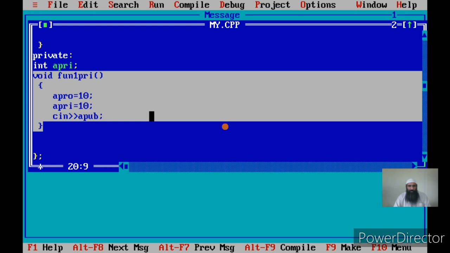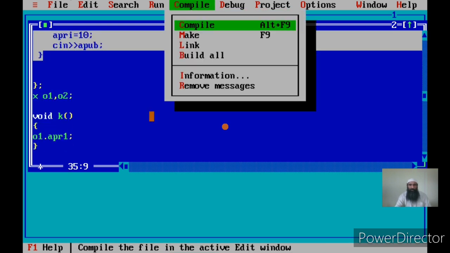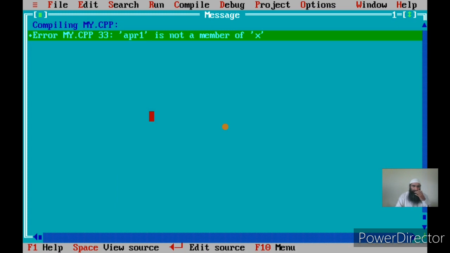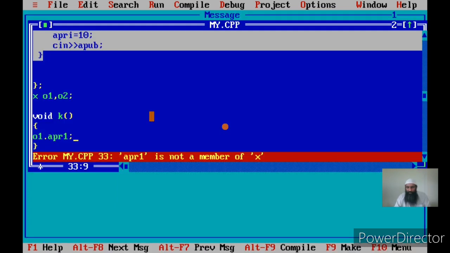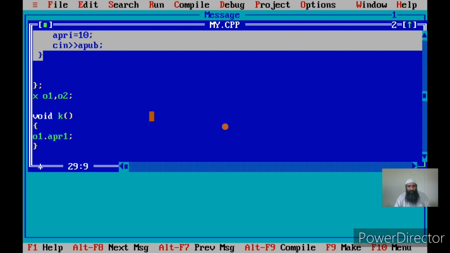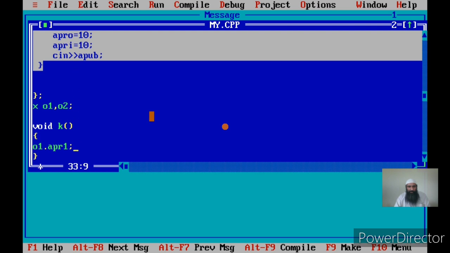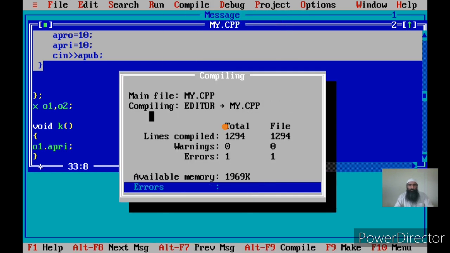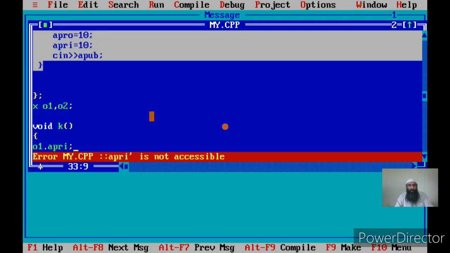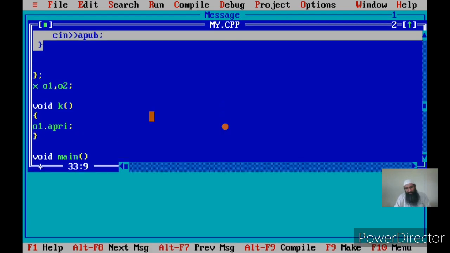Once I compile, what happens? a_pri is not a member of X. Sorry, I am using a_pri1, I have to give the name a_pri. I compile again. I had given the wrong name, so it was not accessible. Why? Because k is a non-member function, as I told you. k does not belong to any class. We can have some non-member functions.